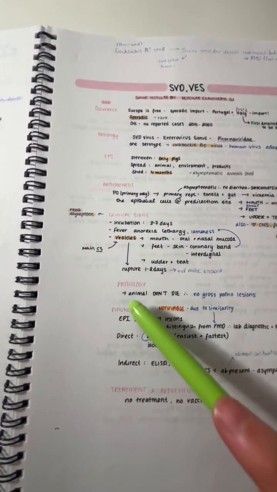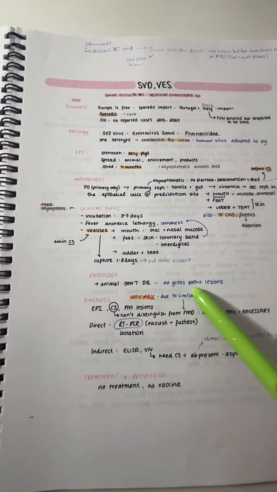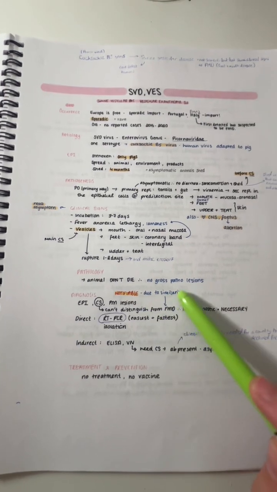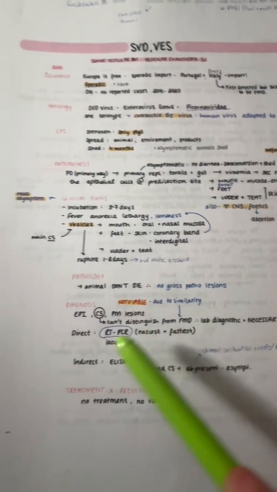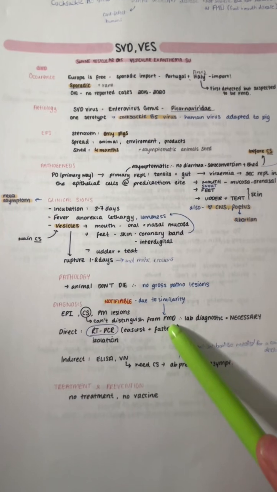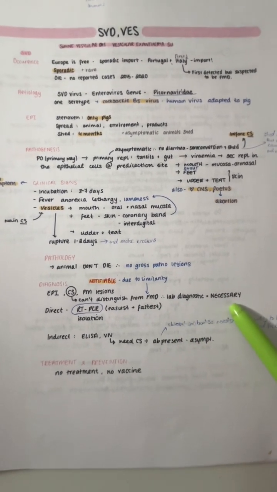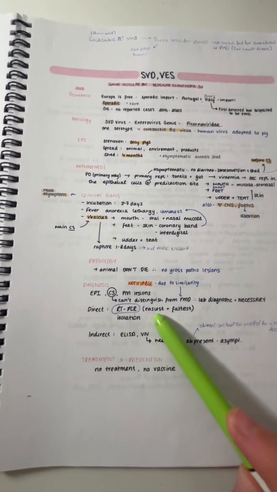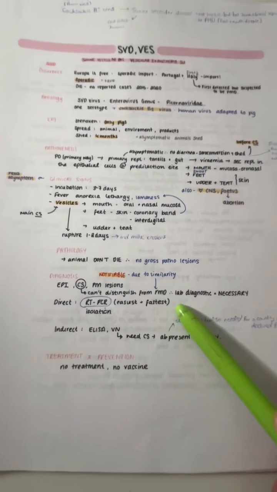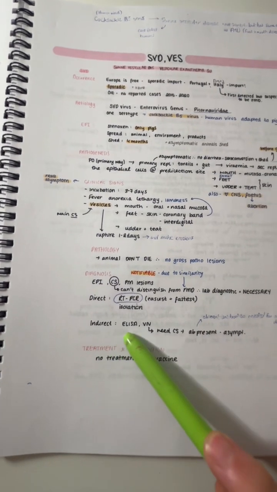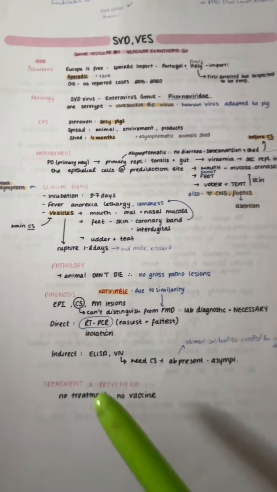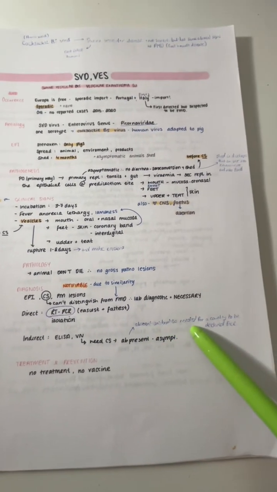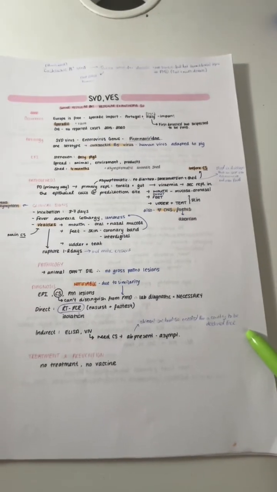For the pathology, the animals do not die. There are no gross pathological lesions. For the diagnosis, it's a notifiable disease due to the similarity to foot and mouth disease. The clinical signs cannot be distinguished from foot and mouth disease, so lab diagnostics is necessary. The virus can be detected directly through real-time PCR. It's the easiest and fastest way, and it can be detected indirectly through ELISA and viral neutralization. There needs to be clinical signs for the antibody to be present, and absent antibodies are needed for a country to be declared free of the virus.